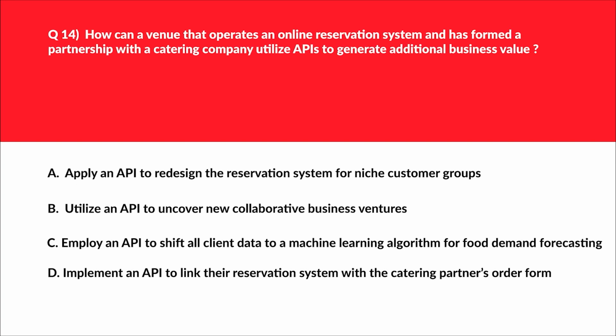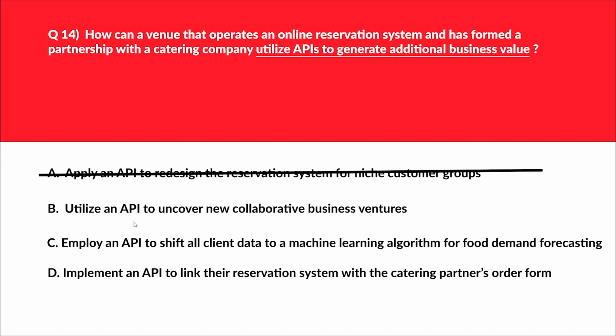Alright, let's look at this question related to API. We will look at option A first. A says apply an API to redesign the reservation system for niche customers group. Redesigning booking system is more of a user experience and marketing task than an API integration task. So let's reject this. We'll move to option B.